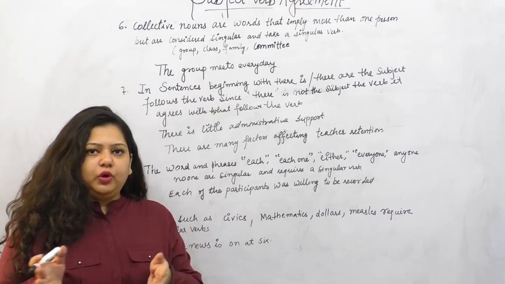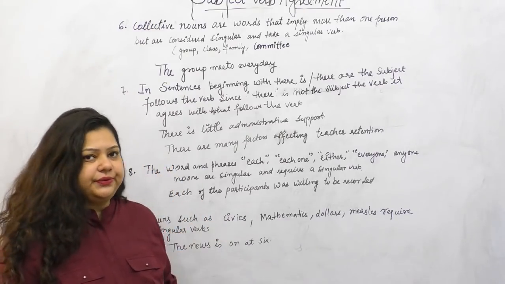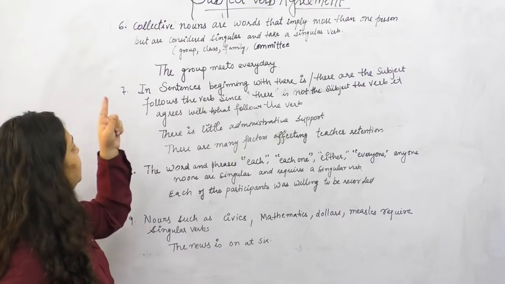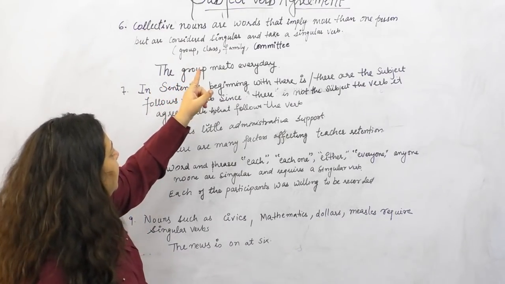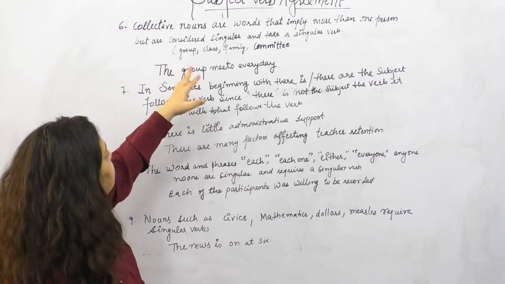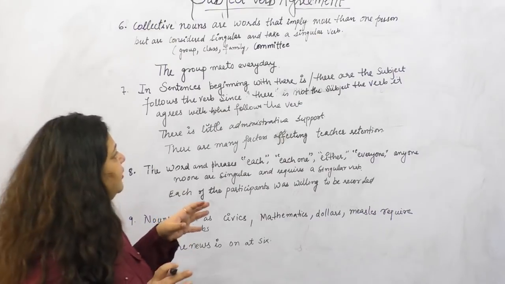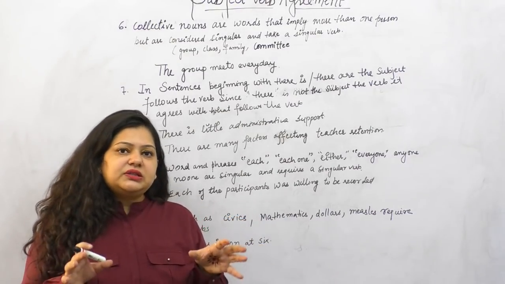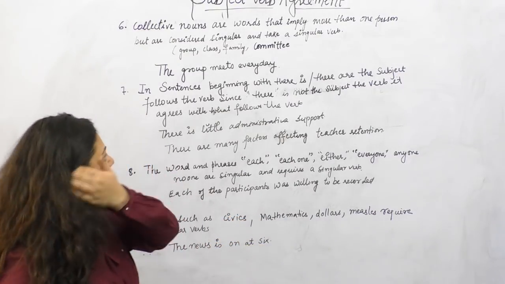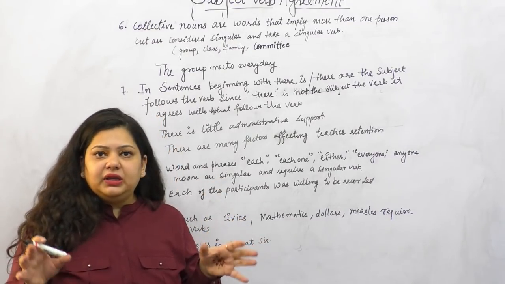We have already done 5 rules. Now let's see the sixth rule, what it says. Collective nouns are words that imply more than one person but are considered singular and take a singular verb. There are a few nouns which imply more than one person, like a committee, family, class.